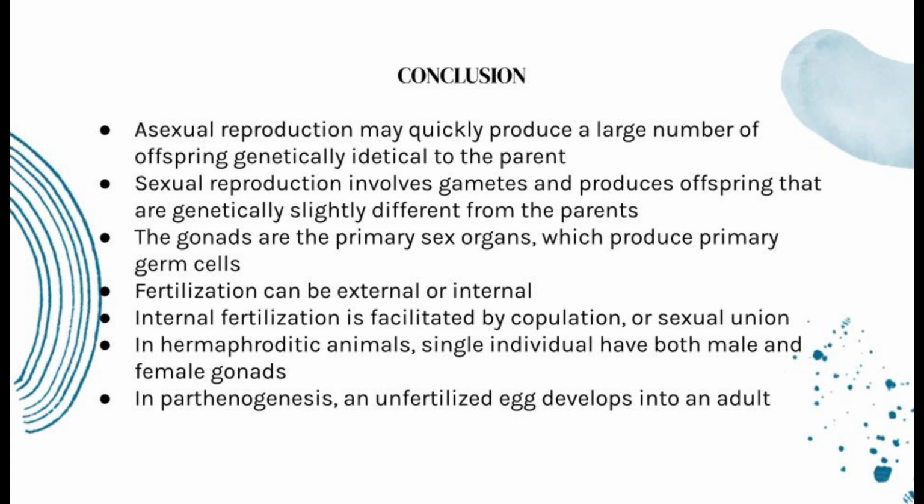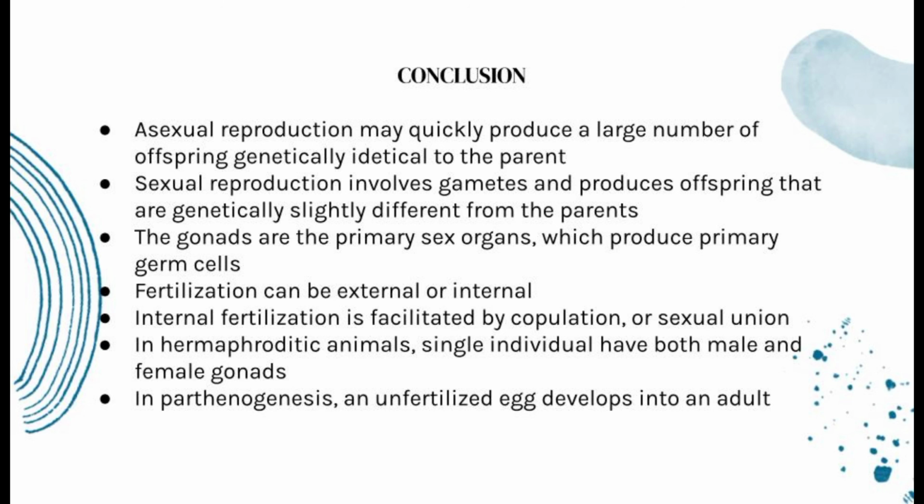In conclusion, asexual reproduction may quickly produce a large number of offspring genetically identical to the parent. Sexual reproduction involves gametes and produces offspring that are genetically slightly different from the parents. The gonads are the primary sex organs, which produce primary germ cells. Fertilization can be external or internal. Internal fertilization is facilitated by copulation or sexual union.